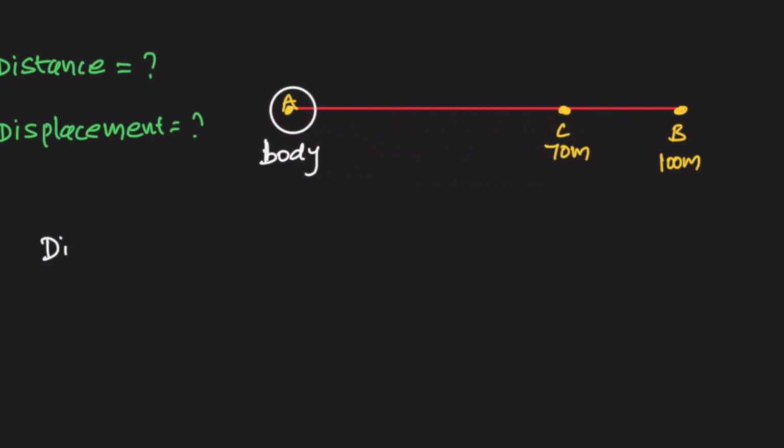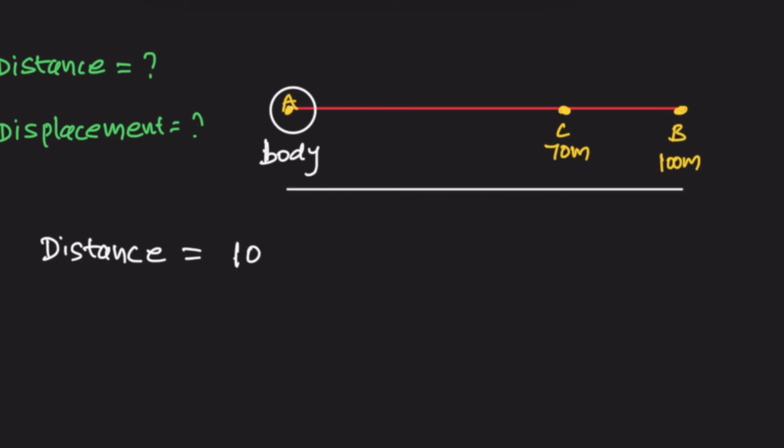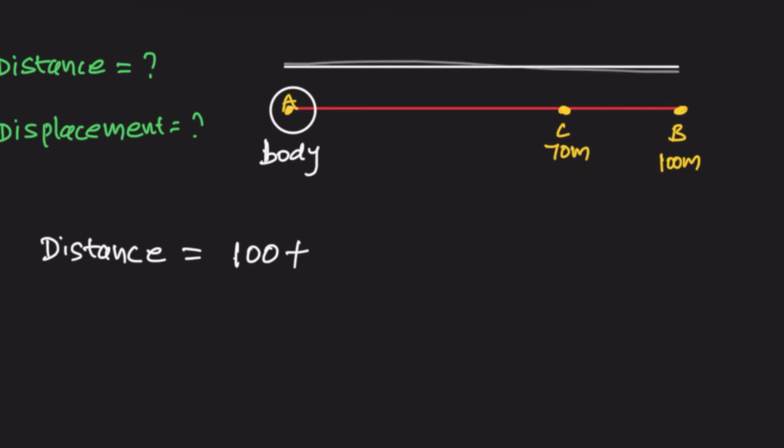Now distance is the length of the path the body covers. The body covers from A to B, so the distance from A to B is 100. Next, it covers the distance BC from B to C. From A to B it is 100, from A to C it is 70 meters.